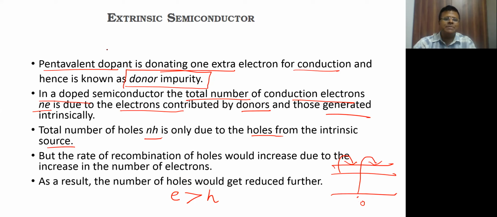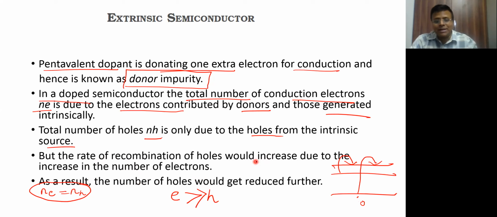So that means that in this type of semiconductor where you add pentavalent impurities, the number of electrons become much larger than the number of holes. Intrinsic semiconductor में कैसा था? The number of holes were equal to the number of electrons. That is intrinsic semiconductor. And extrinsic semiconductor में दो possibility है, एक तो E is greater than H और दूसरा next वाला हम देखेंगे H can be greater than E. ये दोनों possibility है. और एक और चीज इंपॉर्टेंट पॉइंट यहां पे है कि नंबर ऑफ इलेक्ट्रॉन्स यहां पे बढ़ने के कारण रिकॉम्बिनेशन जो होगा होल्स के साथ वो भी इंक्रीज हो जाएगा.